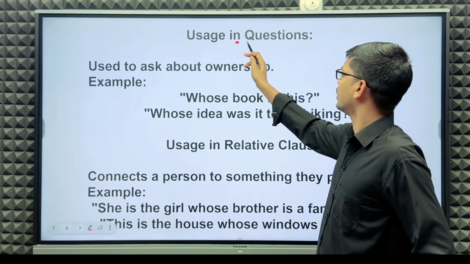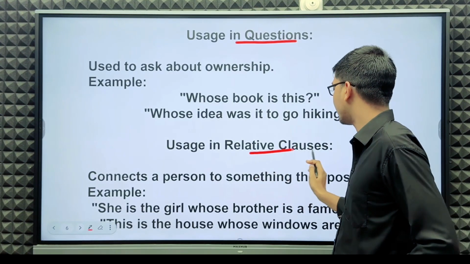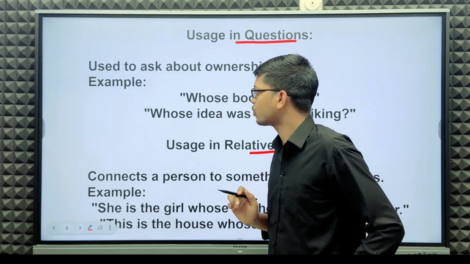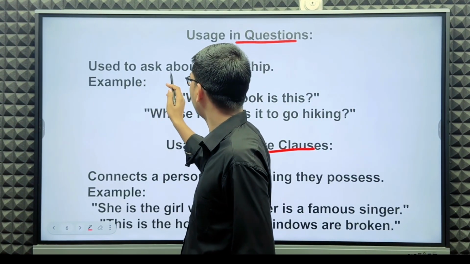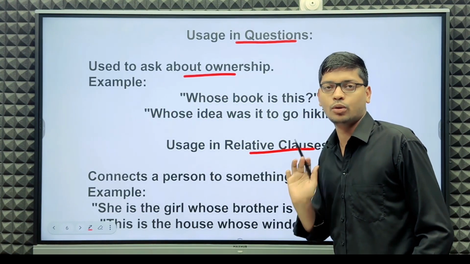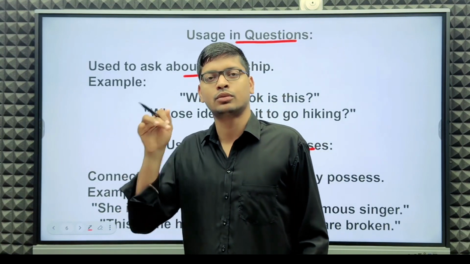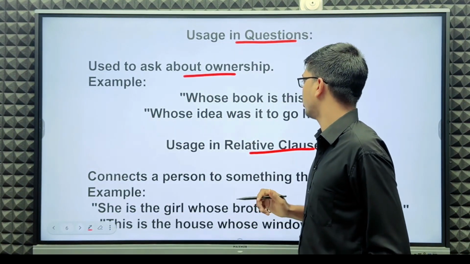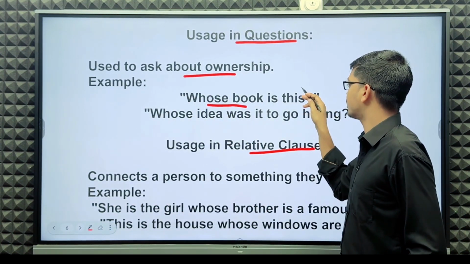Next, uses of whose. First, in questions, and next, in relative clauses. It is used to ask about ownership. For example, whose book is this?